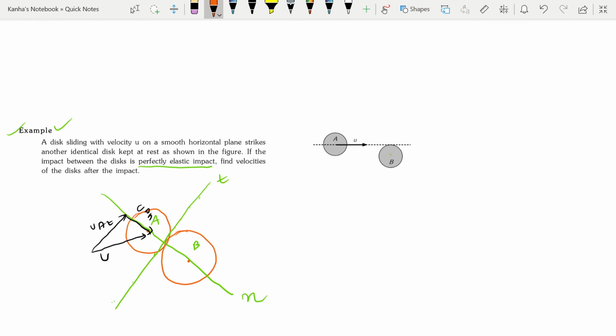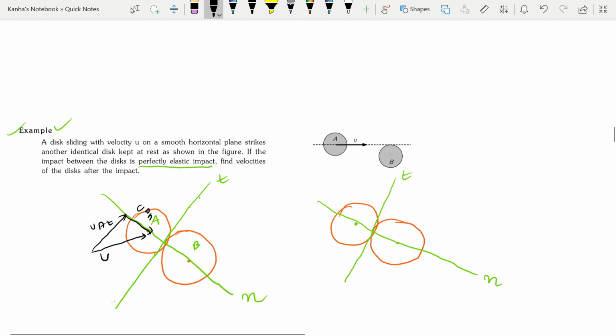And immediately after impact, you need to make a diagram again. So it's a similar diagram. You have two centers. You have the same two axes. One is the line of impact axis, one is the tangential axis. T, N, and then my velocities are again represented. So this was my velocity VA, I'll write it in the tangential direction and then in the normal direction.